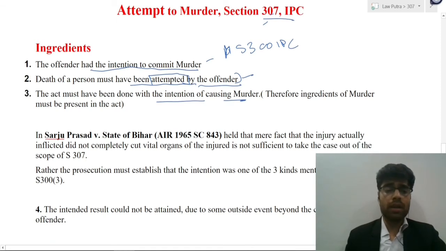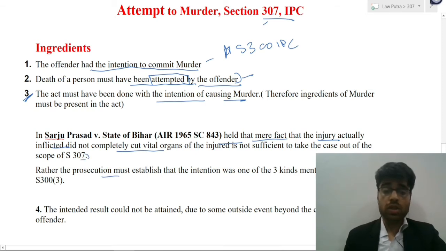Now this particular point 3 was laid down by the Supreme Court in Sarju Prasad versus State of Bihar. In this case, and this is very important to note, the mere fact that the injury actually inflicted did not completely cut vital organs of the injured is not sufficient to take the case out of the scope of Section 307.